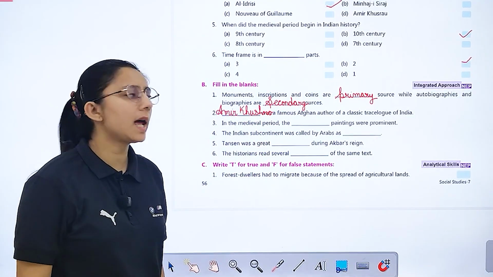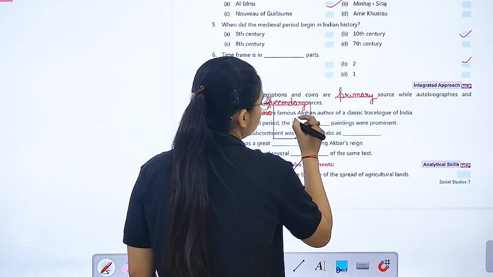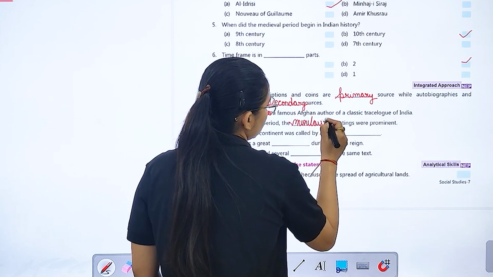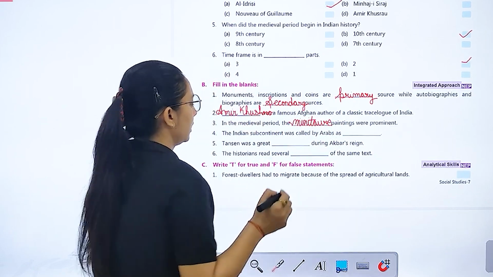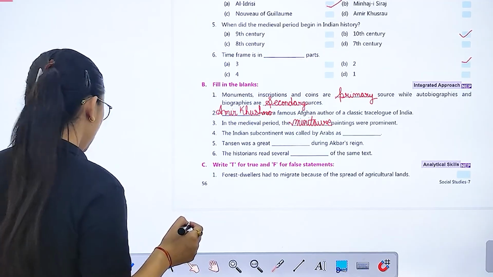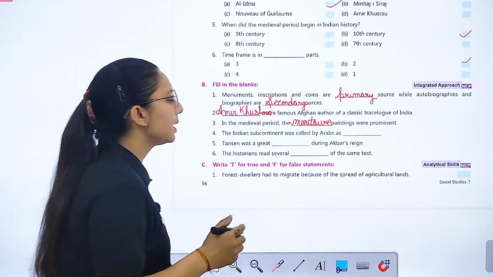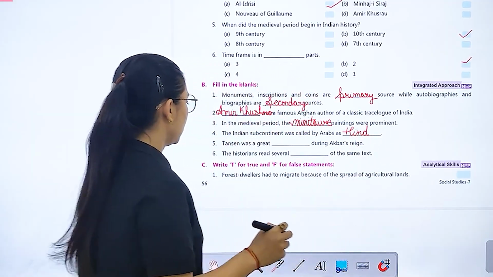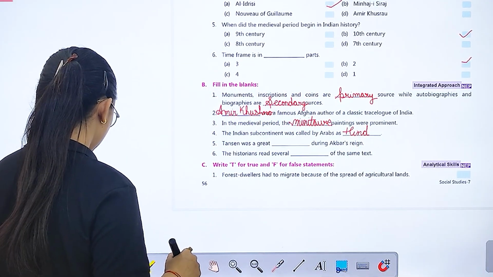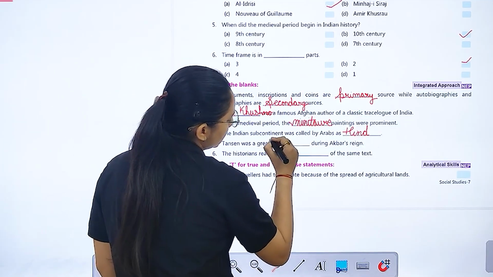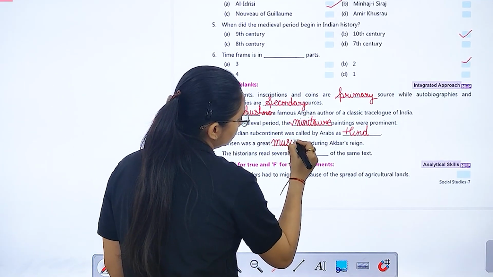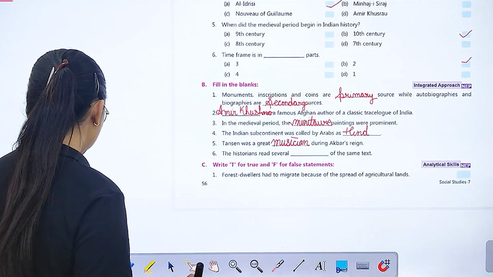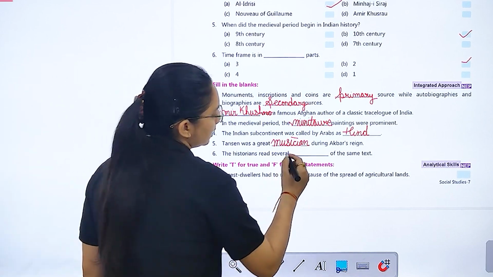In the medieval period, the dash paintings were prominent, miniature. The Indian subcontinent was called by Arabs as Hind. Tansen was a great dash. Who was Tansen? A musician during Akbar's reign. The historian reads several dash of the same text, manuscript.